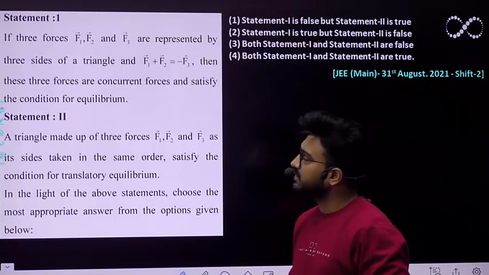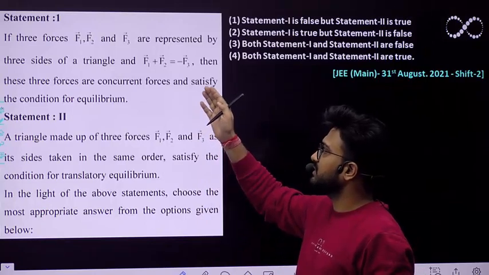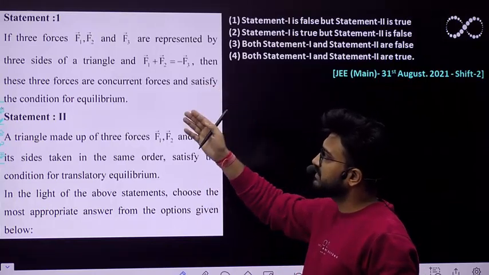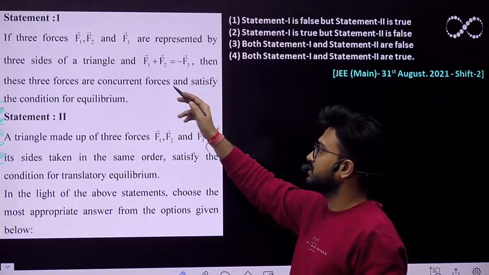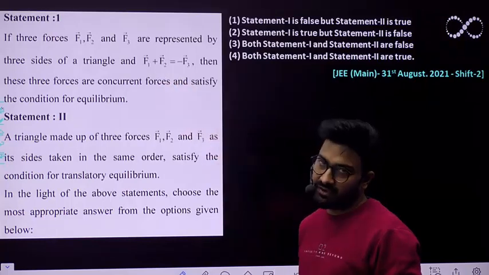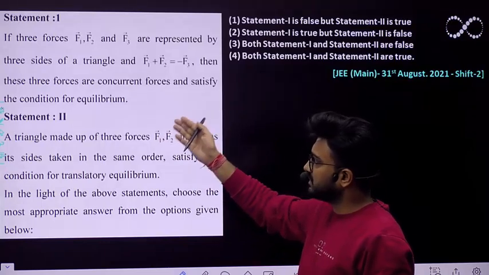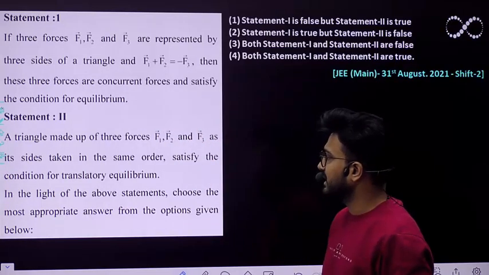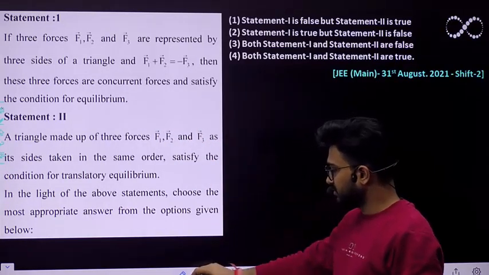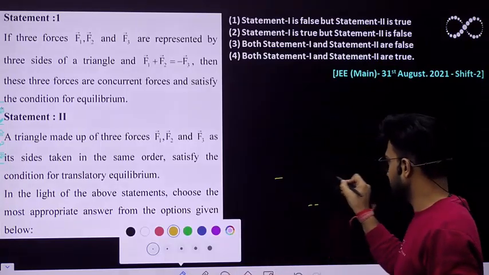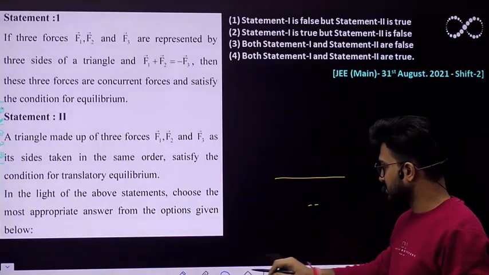Okay, it says if three forces F1, F2 and F3 are represented by the three sides of a triangle in such a way that F1 plus F2 is negative of F3, then these three forces are concurrent forces and satisfy the condition for equilibrium. Okay, so it means if you have been given three forces,